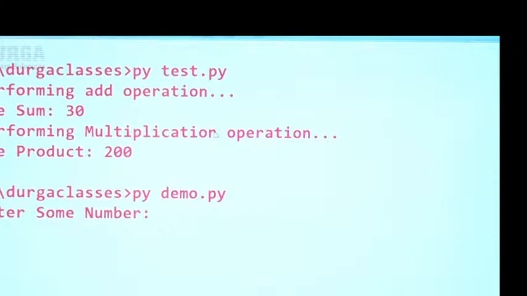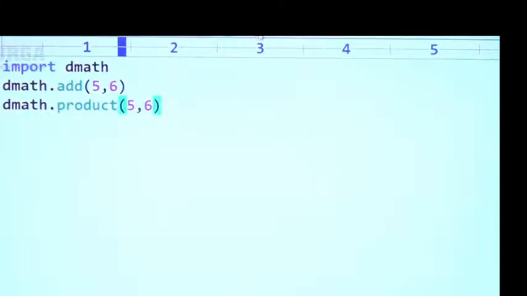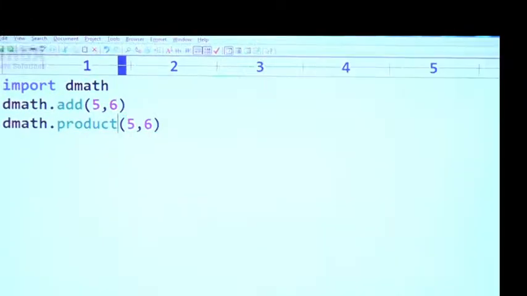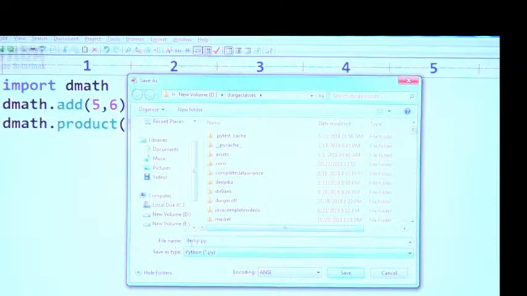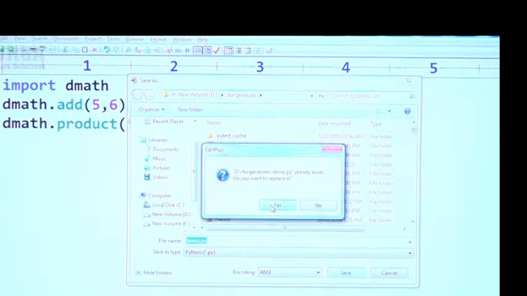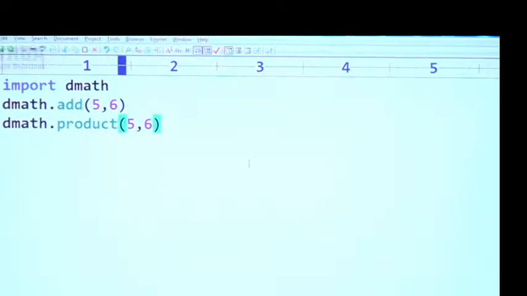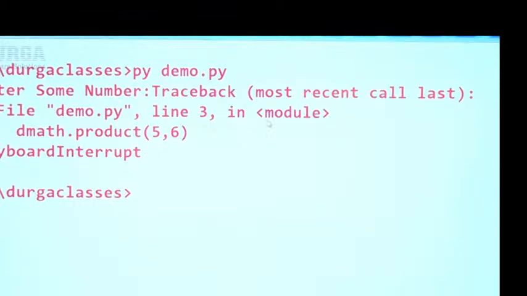Have you observed? Where did this demo.py file get saved, sir? One minute. The file name should be saved, sorry. Okay, the file name I have to save is demo.py. I'm saving, sir. It's already there. Do you want to replace? Yes. Okay, now let me run again.